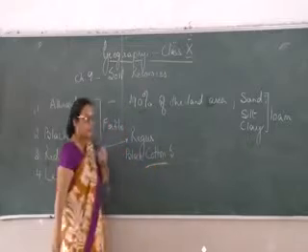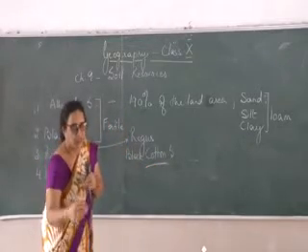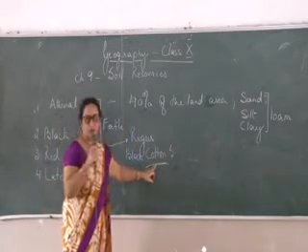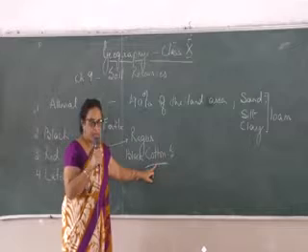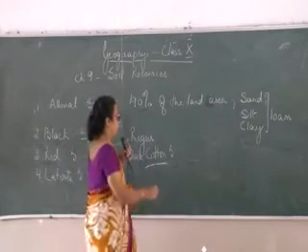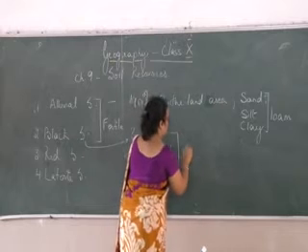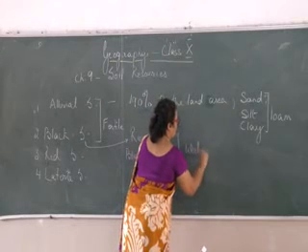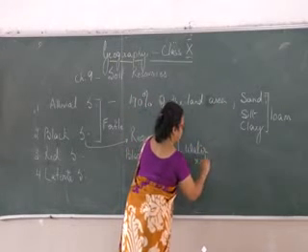Cotton is included in its name because this soil is extremely good for growing cotton. And the reason why it is very, very good for growing cotton is the main property of this soil is it is water retentive.